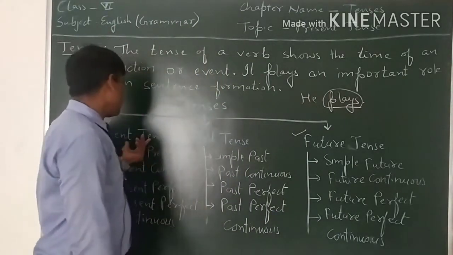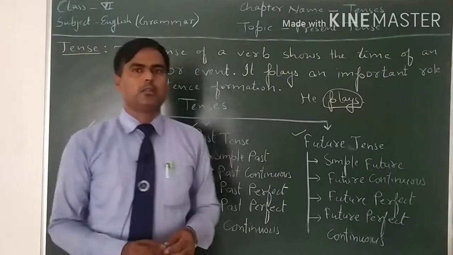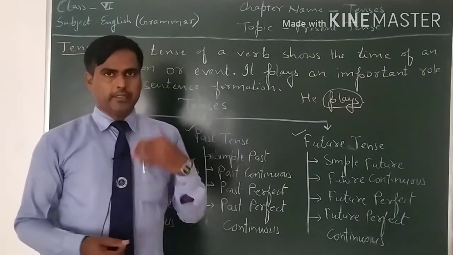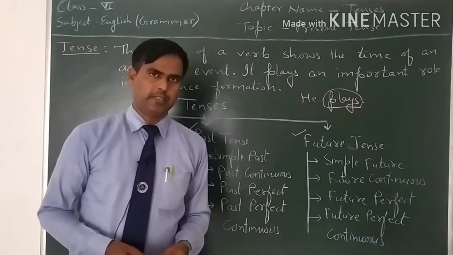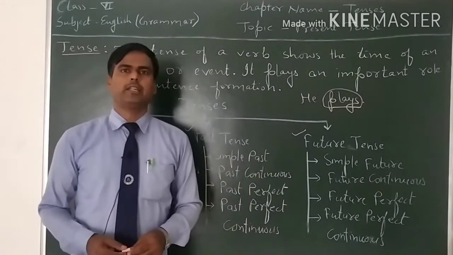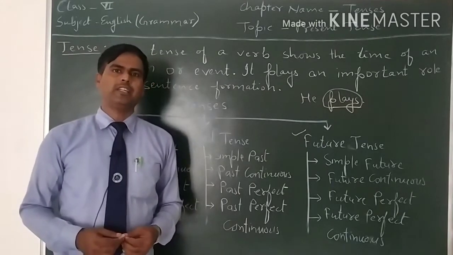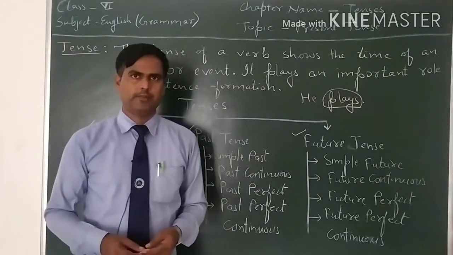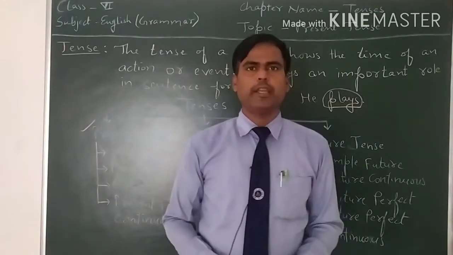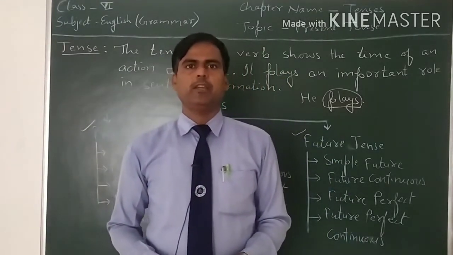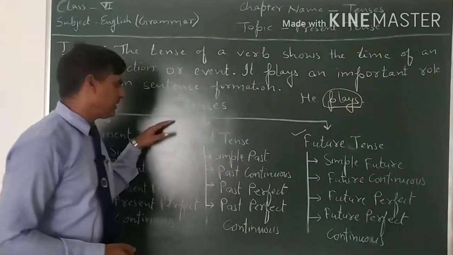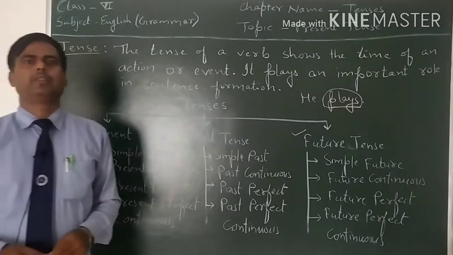Present tense tells us the action that is taking place in the present. Past tense tells us about the action which was taking place in the past, and future tense tells us about the action that will take place in the future. So these are the three types of tenses.